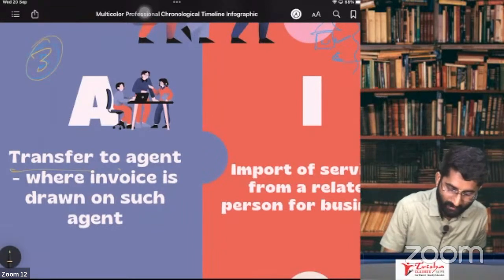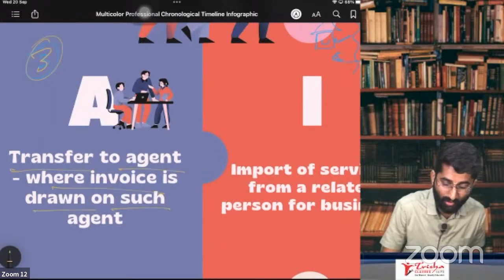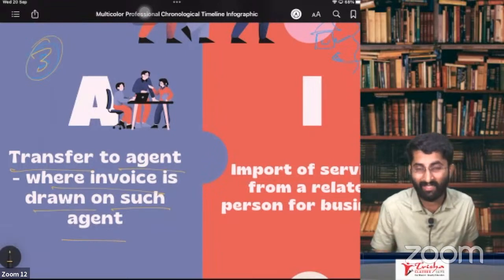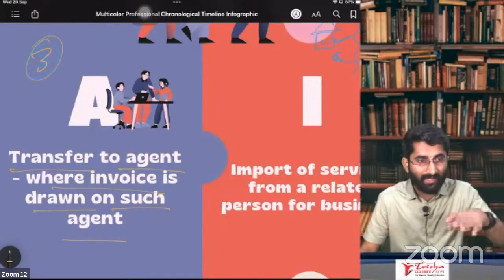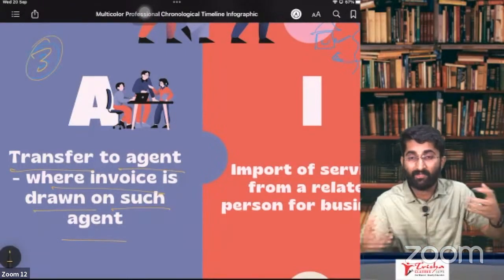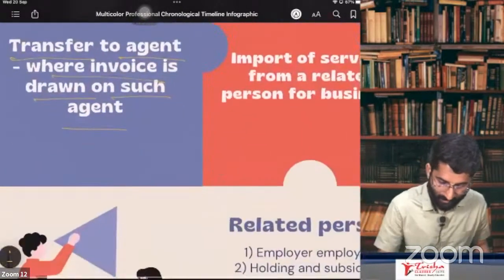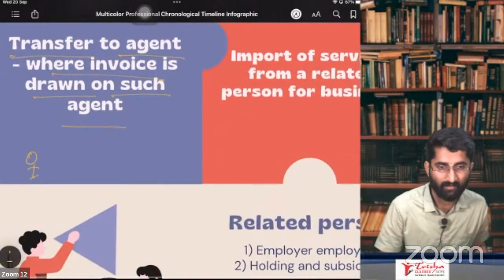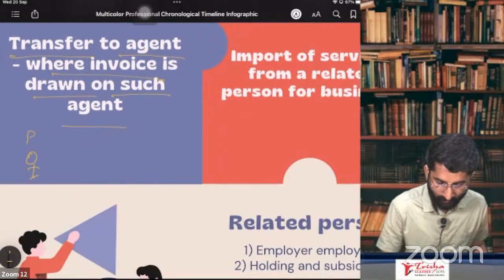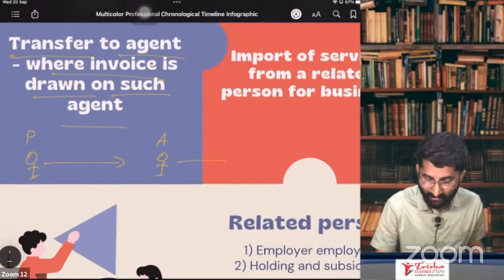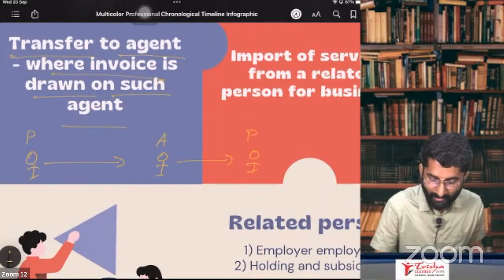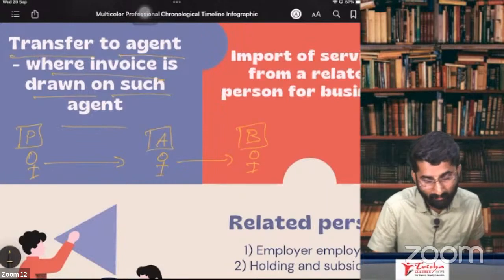Transfer to an agent where invoice is drawn on such agent. So the agent is drawing the invoice on himself. I'll give you one example. See, there is a principal. That principal is giving some goods to the agent. Now, the agent is supplying these goods to the buyer. This person is the principal, this person is the agent, this person is the buyer.